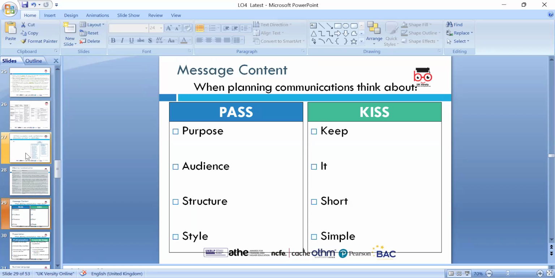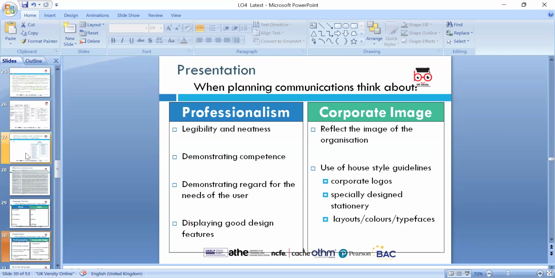So there are two methods we can look at for effective communication: PASS and KISS. PASS is the purpose, audience, structure, and style. And KISS is keep it short and simple, according to the audience and their understanding. The communication we need to be effective. Professionalism and corporate image: that's legibility, neatness, demonstrating competency, demonstrating regard for the needs of the user, and displaying good design. That's also very important.